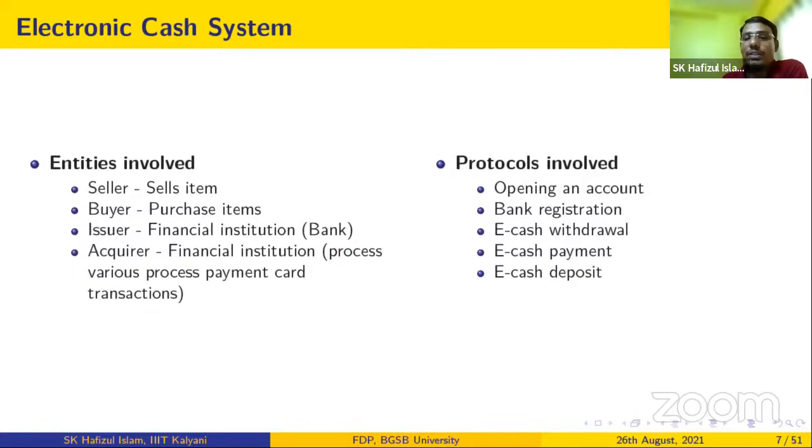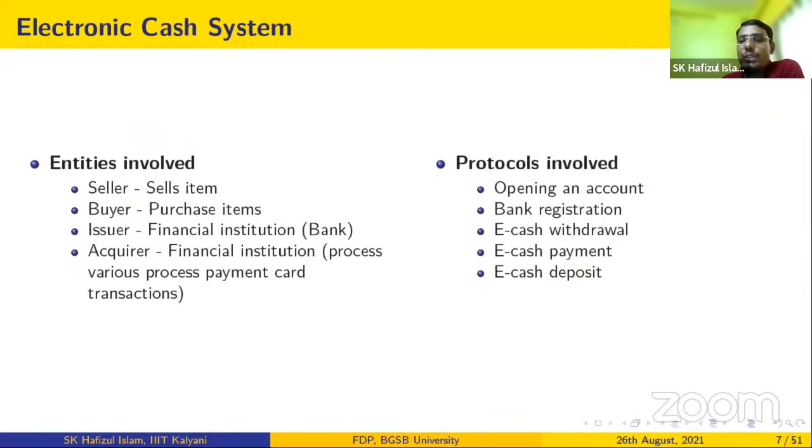The user will first draw the eCash. The eCash will be paid to the seller, and then the seller will submit this eCash to the acquirer. The acquirer will process it, and if the acquirer finds the eCash is correct, it will inform the issuer, that means the financial bank. Then the bank will debit the amount from the buyer's account and credit it to the seller's account.